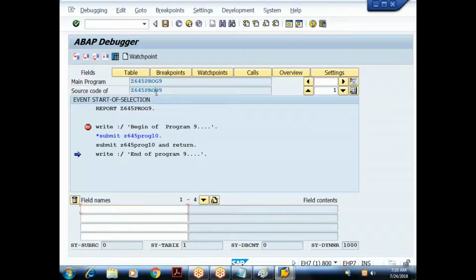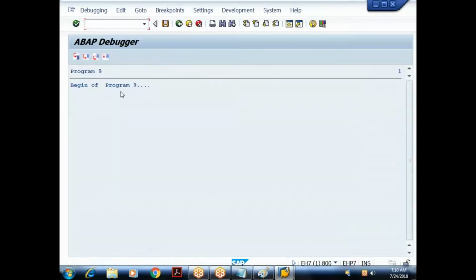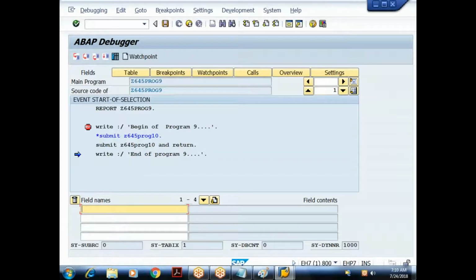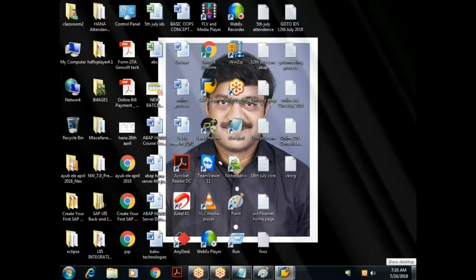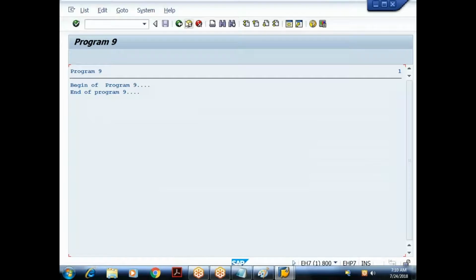Okay, so you can observe now control is coming back to the calling program. What is the output generated by the source program earlier? I got up to 'begin of program 9'. Okay, it will execute the rest of the statements, 'end of program 9'. So I got the result, 'end of program 9'.